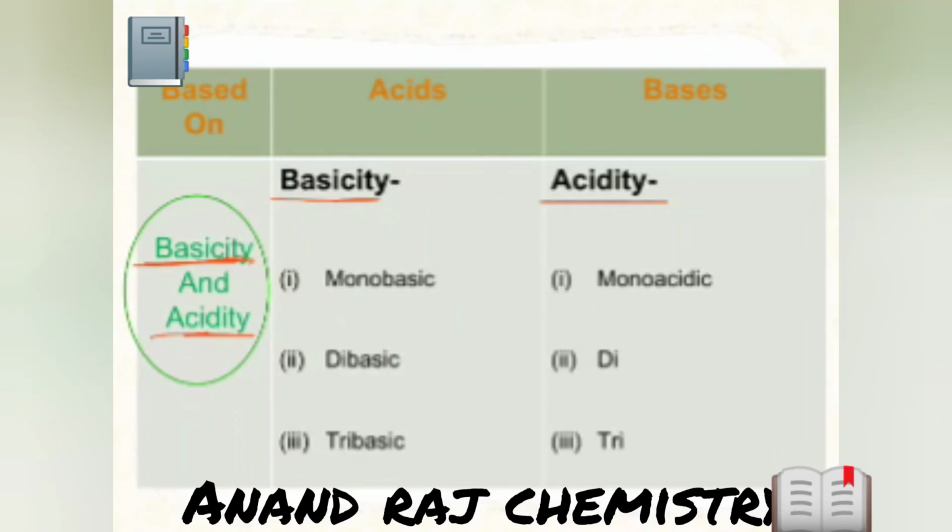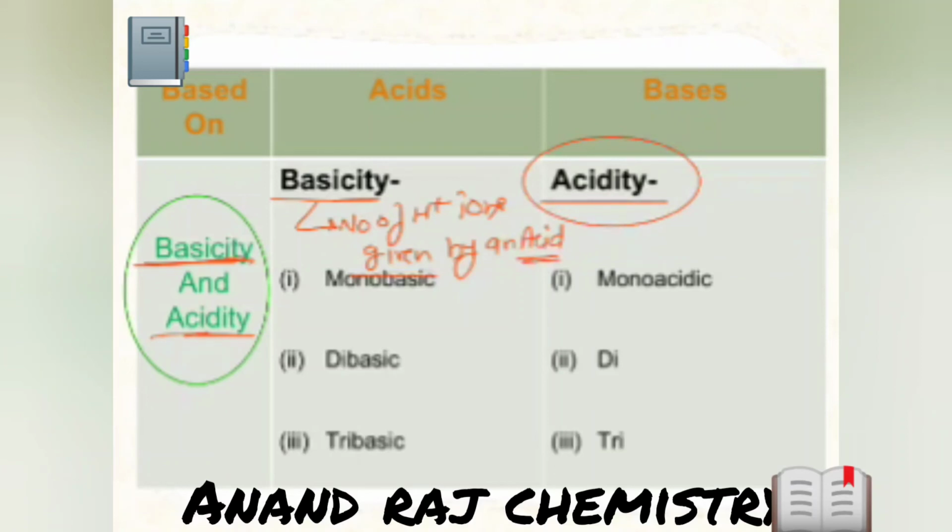First of all, let me explain what is the meaning of basicity. Basicity is always explained about acids. It tells about the number of H plus ions given by an acid. Okay? Now, what is acidity?